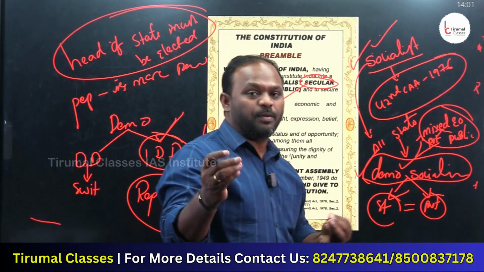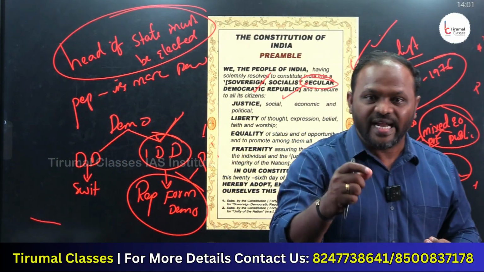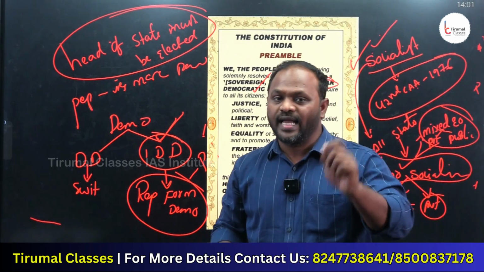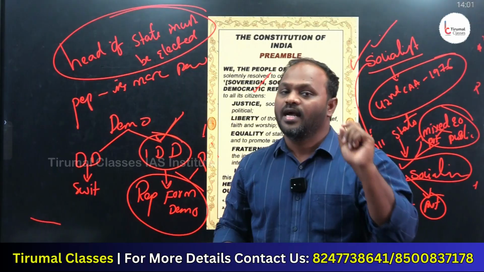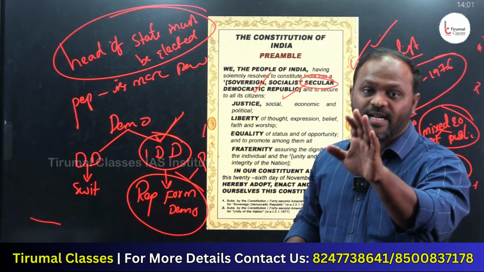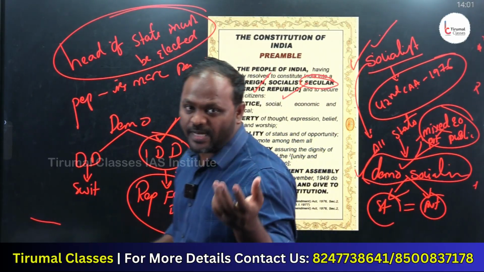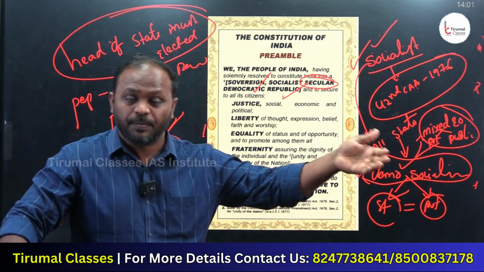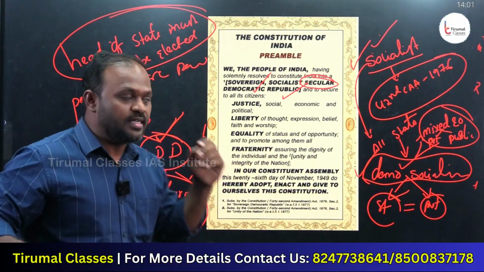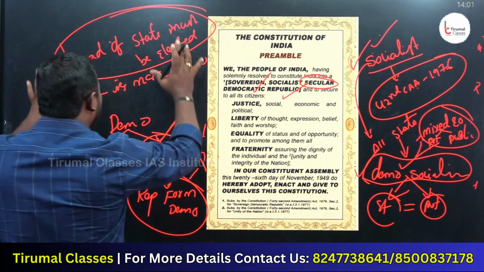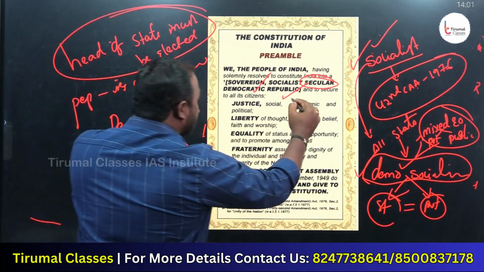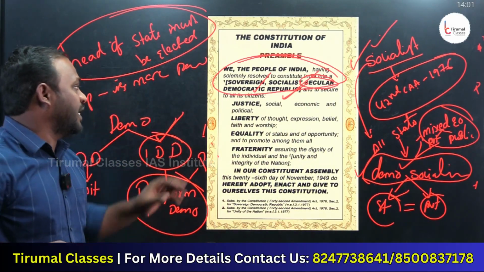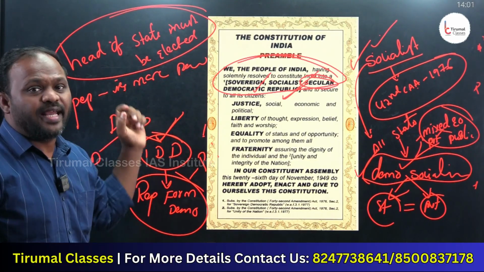What do you mean by republic? Where the head of the state must be elected. ఆ దేశ అధ్యక్షుడు ఎన్నికల ద్వారా ఎలక్షన్ కాబడితే అలాంటి దేశాన్ని మనం రిపబ్లిక్ కంట్రీ అంటాం. ఇండియా హెడ్ వచ్చేసి ప్రెసిడెంట్. The President is elected by the people, but not directly by the people, through people's representatives. So in India, the President is elected, hence India is known as a republic country. This is the literal meaning of the keywords given in the Preamble.